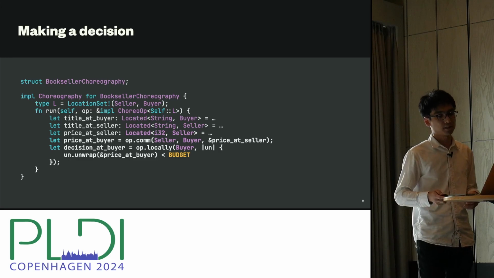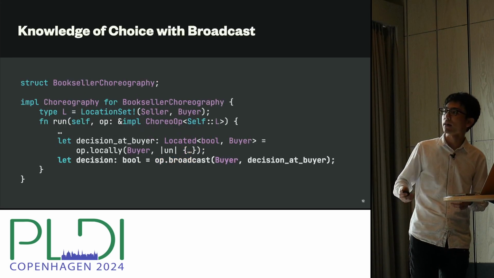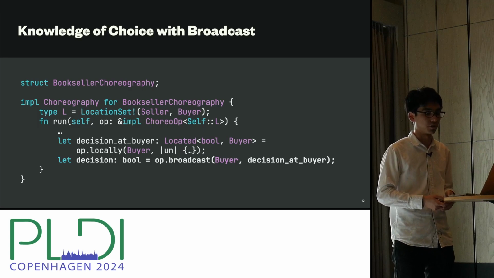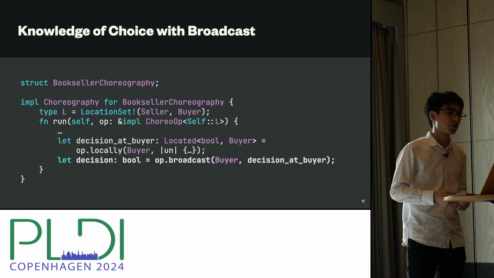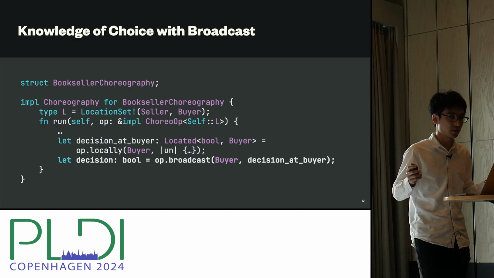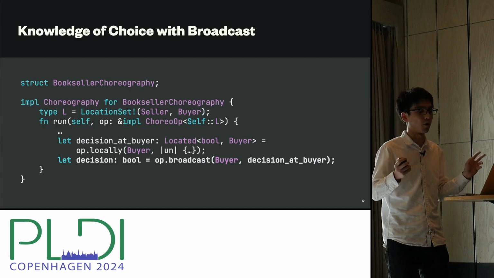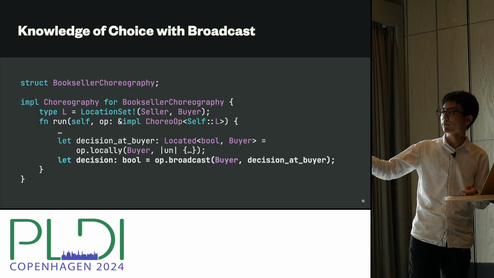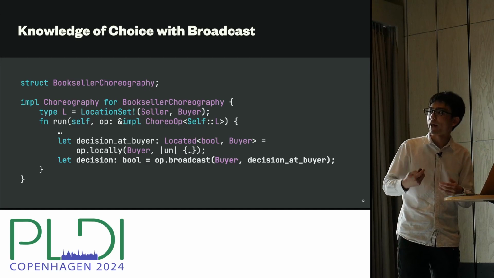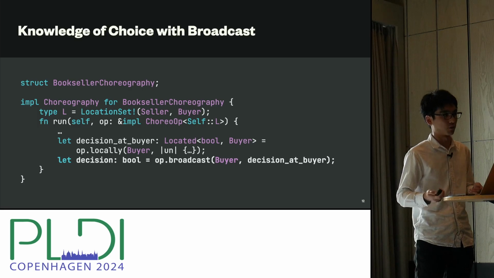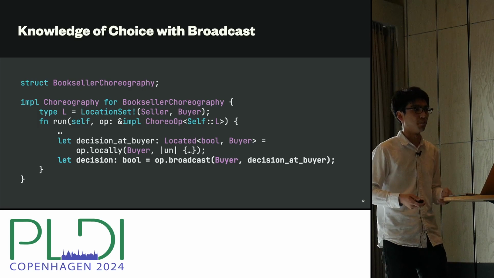And in ChoRus, to do so, we use the third choreographic operator called broadcast. As its name suggests, it broadcasts a located value to all locations. So it's making it no longer a located value, and it just returns a regular Boolean in this case. And because it returns a regular Boolean, we could use any of the Rust built-in control flow constructs to make a branch.